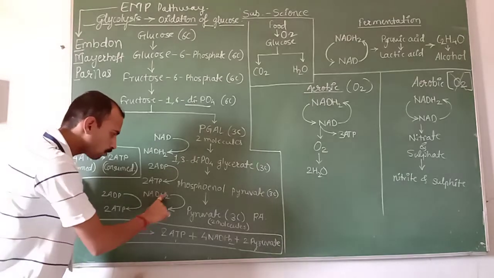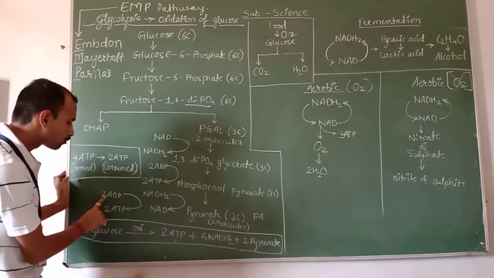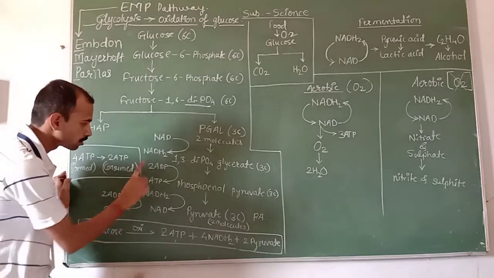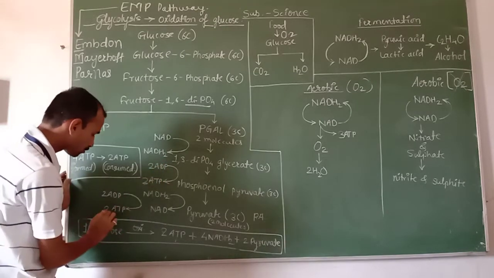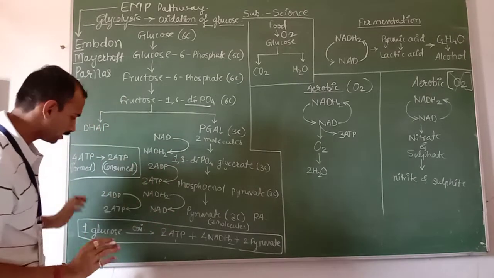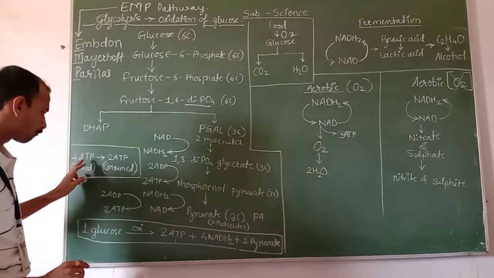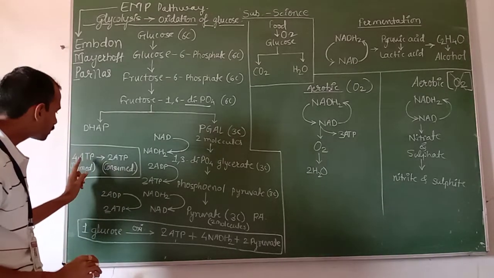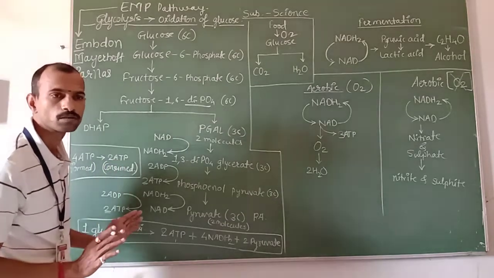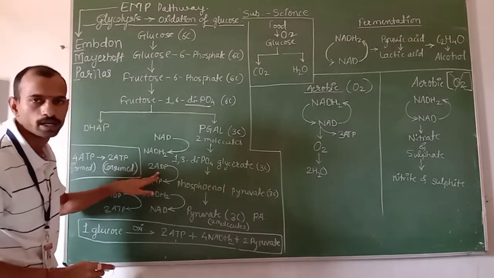NADH2 gets oxidized and forms NAD, and here also 2 ADP molecules form 2 ATP molecules, meaning total 2 plus 2, that is 4 ATP molecules are formed. Out of these 4 ATP molecules, only 2 ATP molecules are consumed. Meaning these will be spent, used, utilized.